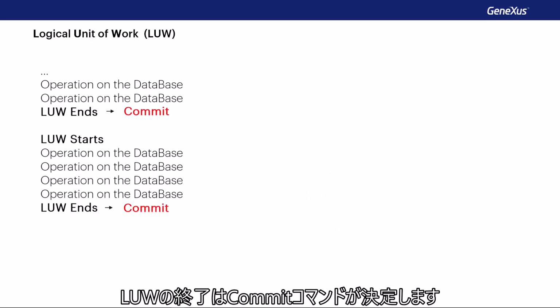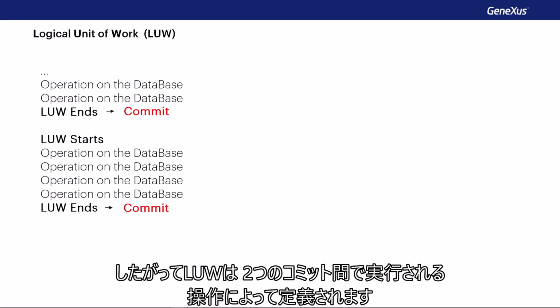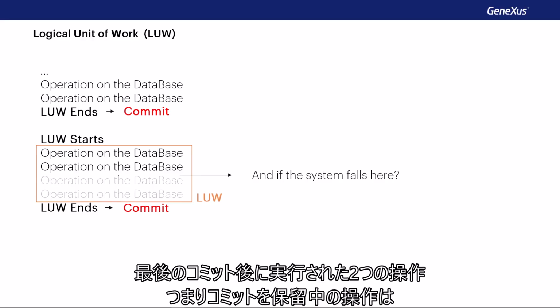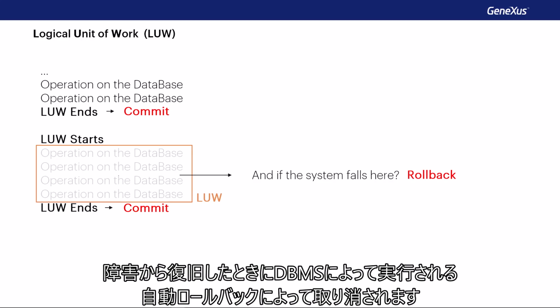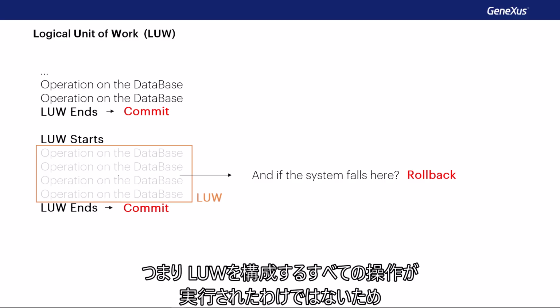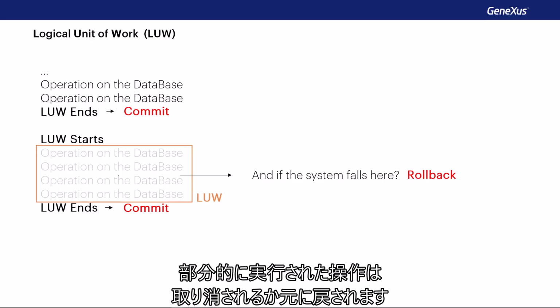The commit command determines the end of an LUW. Thus, an LUW is defined by the operations performed between 2 commits. If the system fails where it's indicated, the 2 operations performed after the last commit, which are the operations pending commit, are undone by the automatic rollback performed by the DBMS when it recovers from the failure. That is to say, since not all the operations that make up the LUW have been performed, those that have been partially performed are undone or reversed.